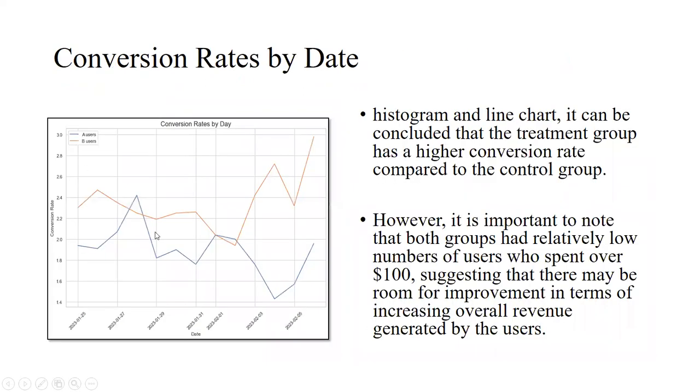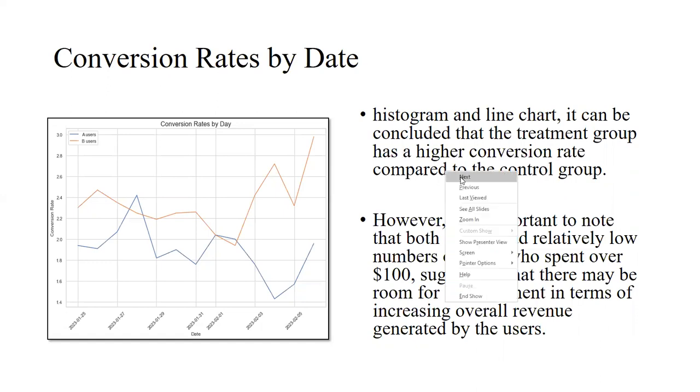And you can clearly see our logic in the line plot here. So, conclusion: according to the histogram and the line chart, it can be concluded that the treatment group has a higher conversion rate compared to the control group. However, it is important to note that both groups had a relatively low number of users who spent over 100 euros.